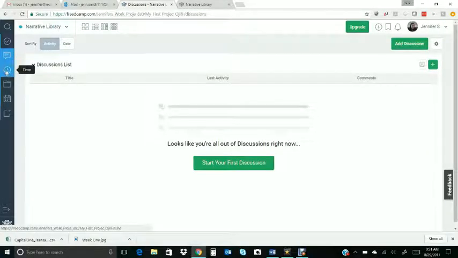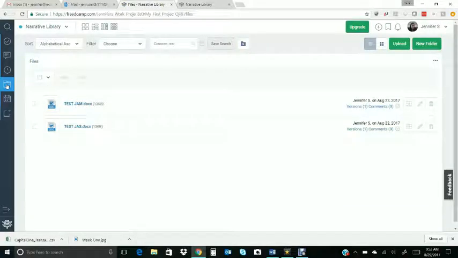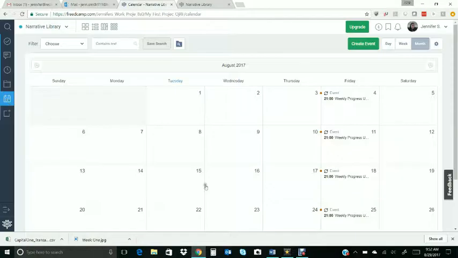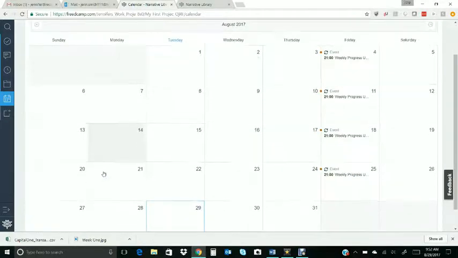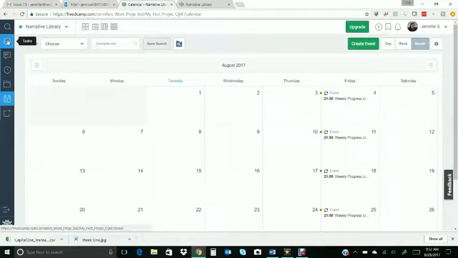We're not going to worry about the time part, but this option is for files. Once you upload a file to your task, it's just going to show here as well, so it's just another area to go to look at the files. I'll show you in a second where we're going to upload the files in the tasks, but just know that this is here if you need it. And then lastly, this is a calendar, so you can use this if you need to help keep yourself organized. You can see I have little items that I'd like to complete every week listed on here. This is definitely just up to you if you want to use it. If not, that's fine. Again, we're going to do the majority of our work in the tasks.